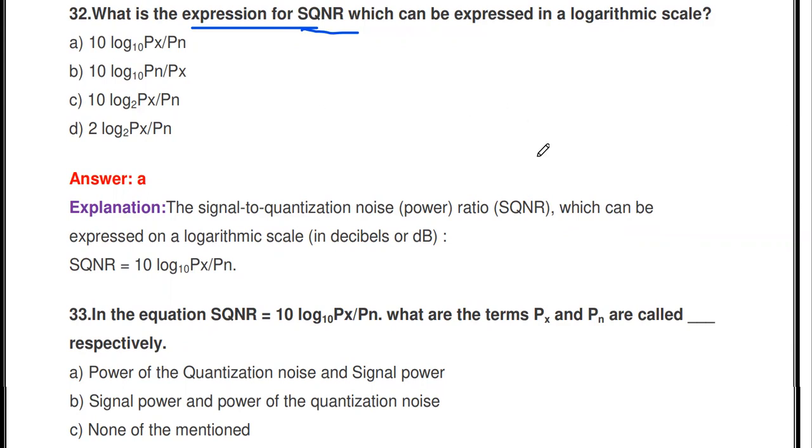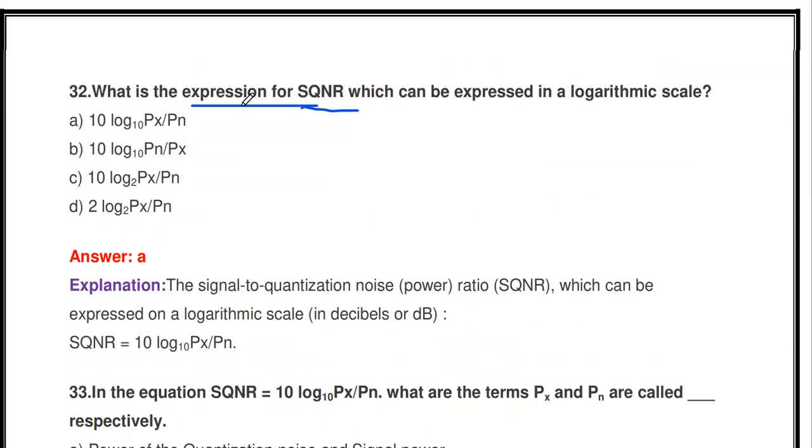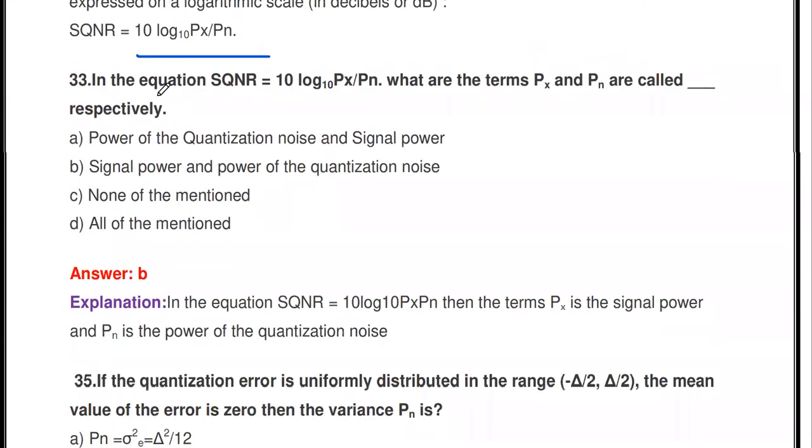Expressed on a logarithmic scale, it is 10 log of Px divided by Pn, where Px is the signal power and Pn is the quantization noise power, with the log to base 10. So the first one, A, is the correct answer: 10 log of Px divided by Pn, where Px is the input signal power and Pn is the quantization noise power.